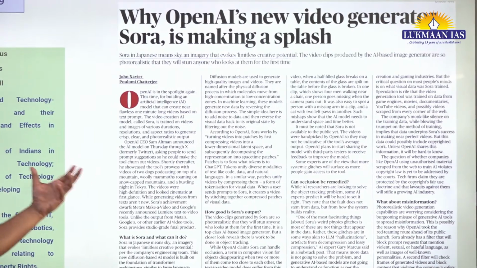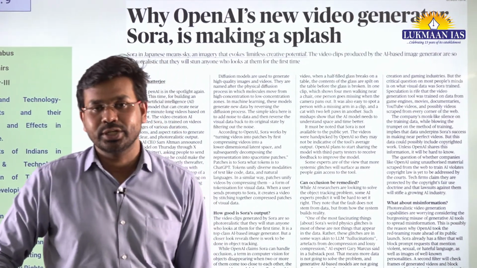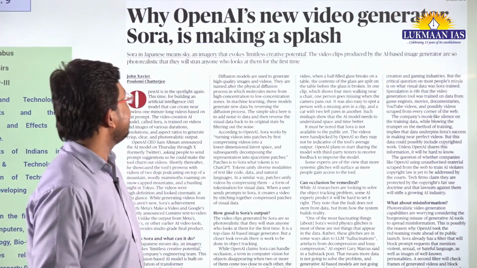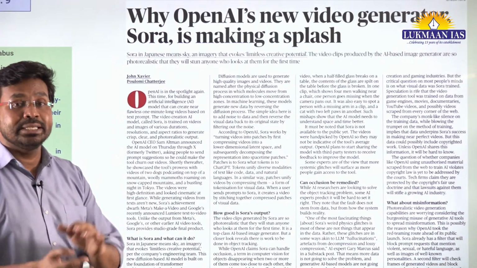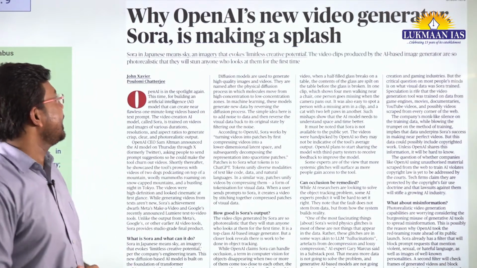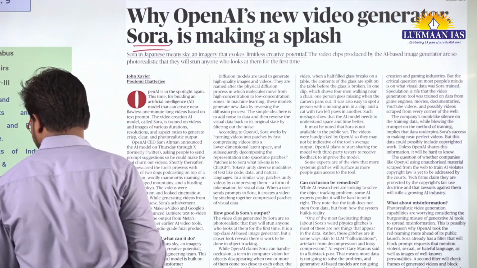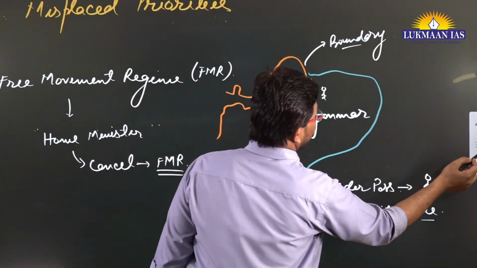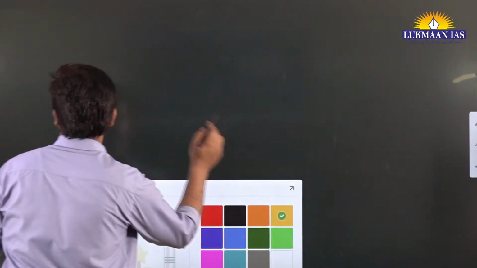Now with this, let us come to another article. This article is going to be the next article for our discussion. This is based on science and technology. In this article, they have talked about a new video generator application which is based on artificial intelligence. It is known as Sora. So let us understand about this topic. It is going to be our topic number 5.